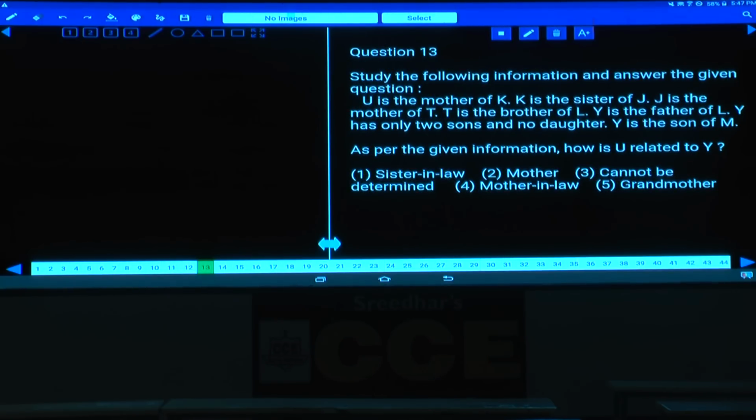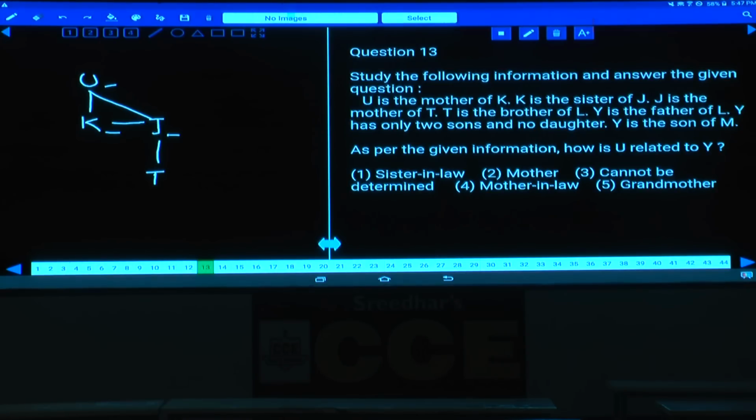13 to 15, blood relation. Now question numbers 13 to 15. U is the mother of K. Tell me how to represent this. U is the mother of K, and K is the sister of J. K is the sister of J means K and J are siblings to each other. J is the mother of T.